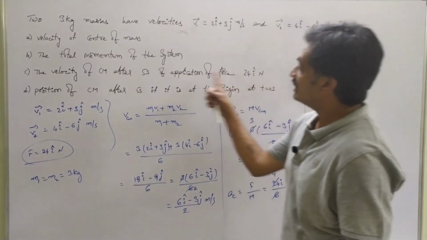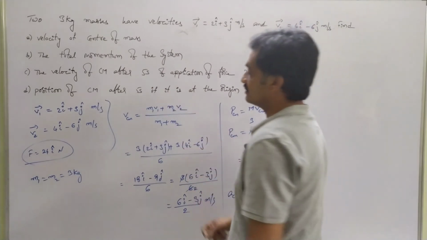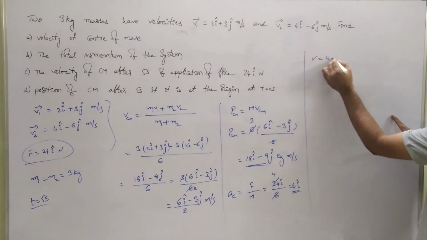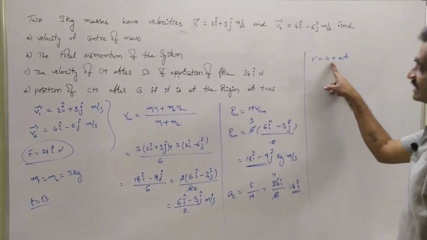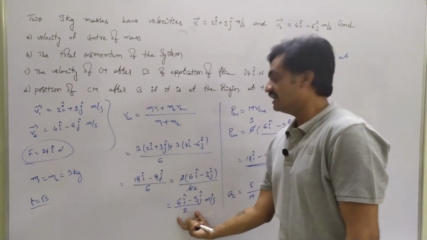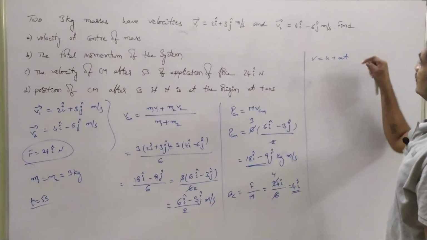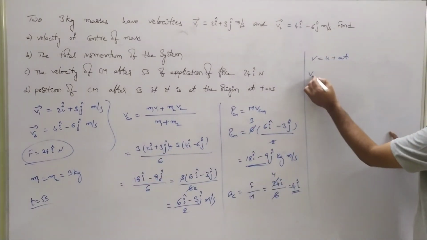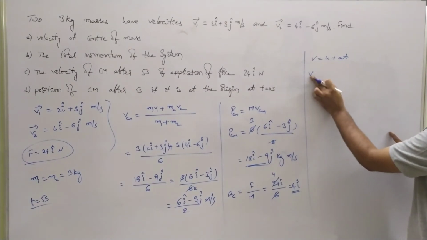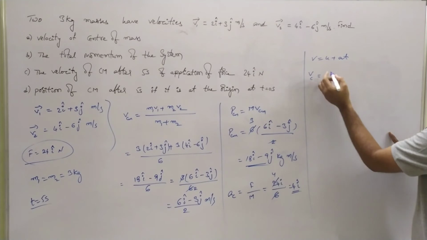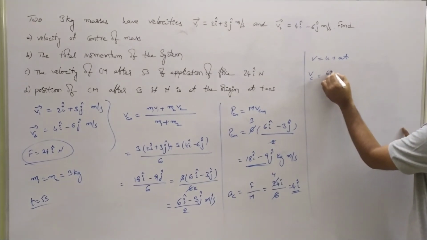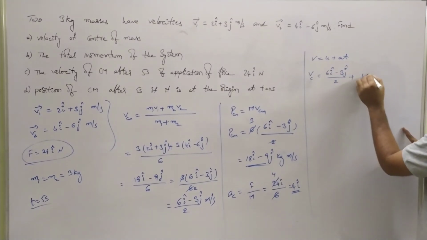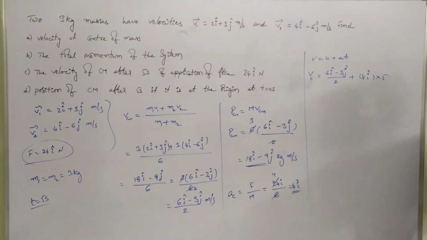Now we have to find the velocity of the center of mass of the body after time t = 5 seconds. For this we consider the equation v = u + at, where the initial velocity is the velocity of the center of mass at t = 0, the acceleration is 4i and the time is 5 seconds. Substituting all the values, the velocity of the center of mass at t = 5 seconds is v_c = (6i − 3j) / 2 + 4i × 5.